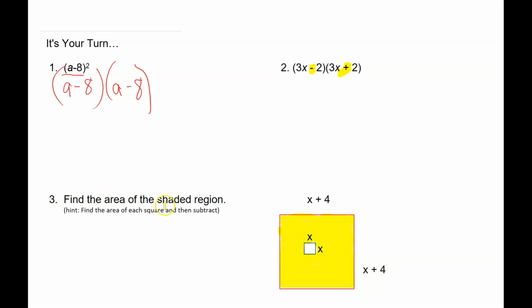Now, number 3, find the area of the shaded region. Hint, find the area of each square and then subtract. So you're going to find the area of x plus 4 squared, and then you're going to subtract x squared. And what you get then will be your answer to the area of this part that's shaded in yellow. All right, good luck. We'll talk about this the next time you come back to class.